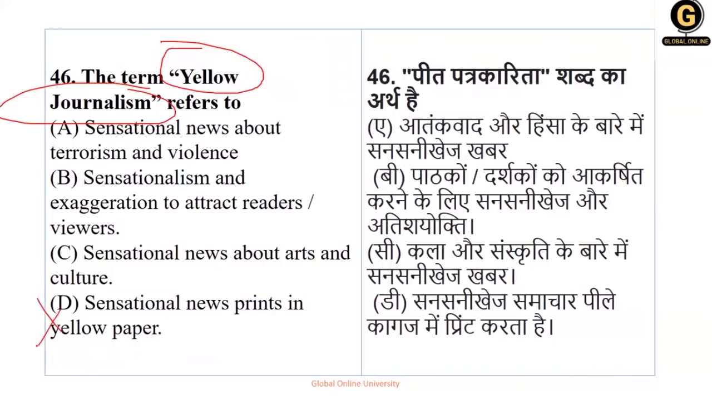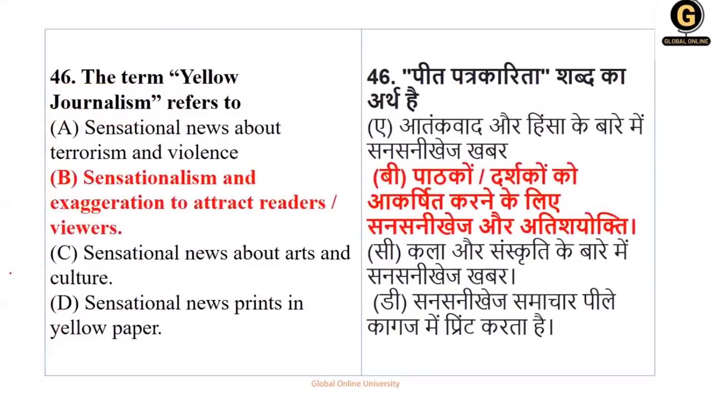ये तो होगा नहीं, okay? Violence हम नहीं करेंगे, okay? Sensational news about arts and culture, it is not covering everything. So basically, yellow journalism is a concept or a term which is used to attract the reader towards a communication message. जैसे advertisements हैं, or you want to attract the people to the newspaper. तो आप उस punch line या tag line को ऐसे लिखते हो, people get automatically attracted towards the news. So that is called yellow journalism. So option number B is your right answer.